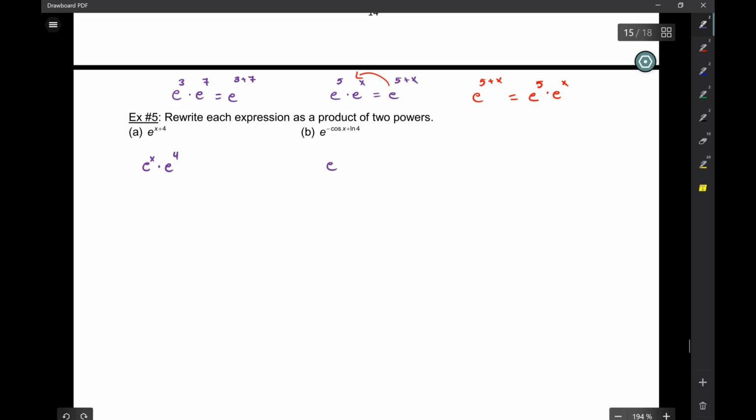E to the, times e to the ln of 4. Negative exponent, not cool. So that's going to be 1 over e to the positive cosine of x. And what about this mess? That's just a 4. So really, this is just 4 over e to the cosine x.